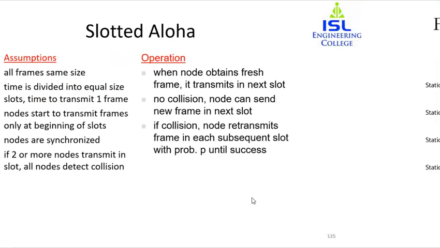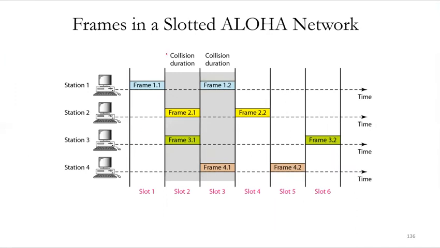So basically, let's just see the diagram. Over here, we are dividing the time into slots. We have a slot 1, and in each slot we can send one frame. What we do is force the station to send only at the beginning of the time slot. So a station can send the frame only at the beginning. It will start here and it has to end here, that is one slot amount of time. In the second station's case, it has started at the second slot and it will end at the beginning of the third slot. So the name, as you see, is derived from this division of the time into slots.